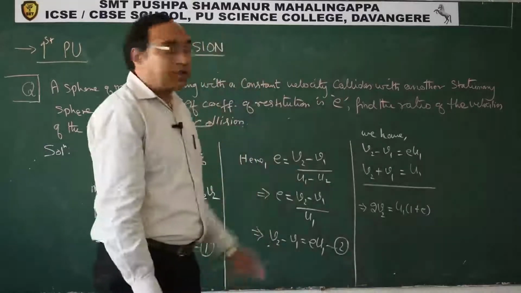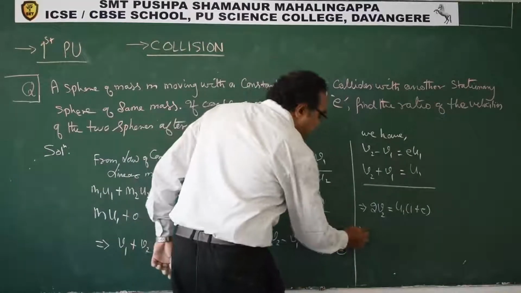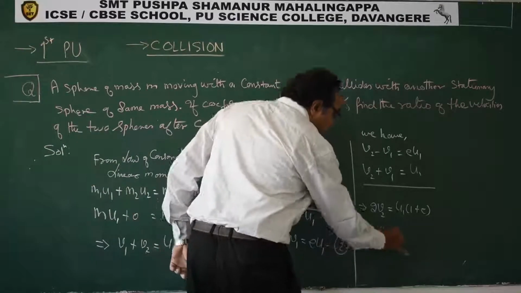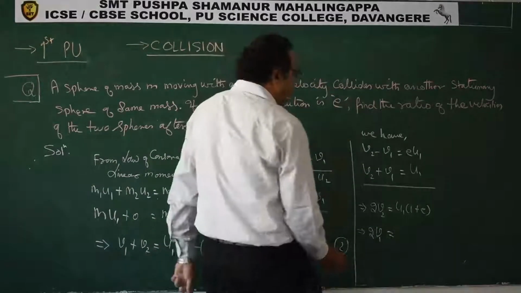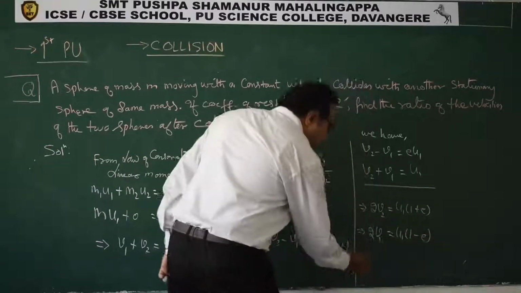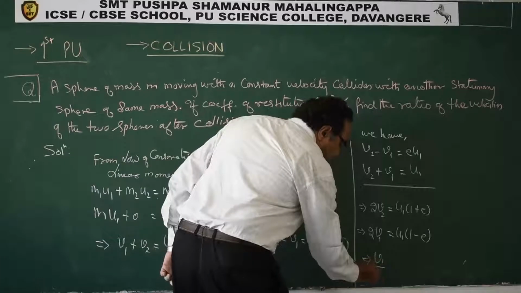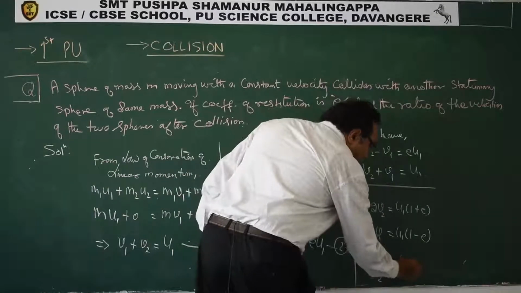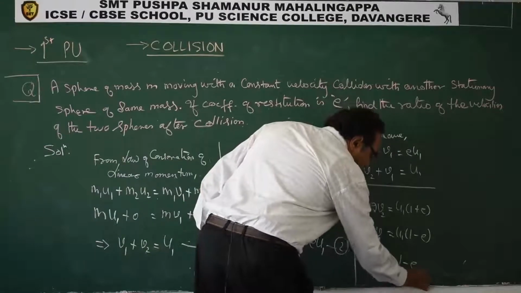This is what we get. Subtract the two equations. 2v1 is u1 common, 1 minus e. So therefore, we can say V1 by V2 is equal to, U1 cancels, 1 minus E by 1 plus E.